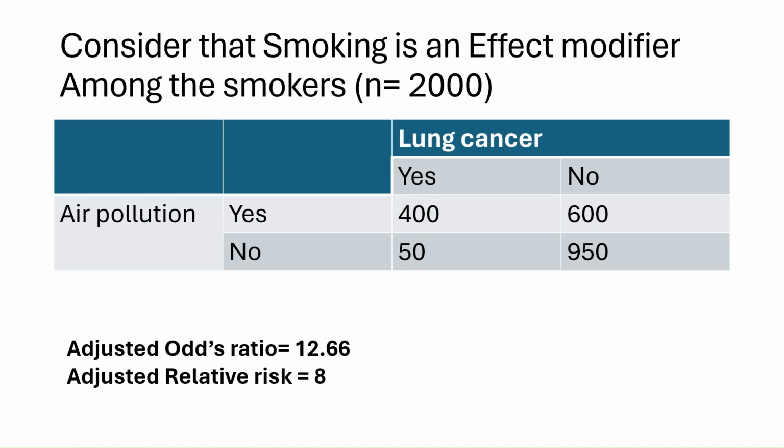Now, let us consider the second scenario, where smoking will act as an effect modifier. When we stratify based on the smoking status and look at the association of air pollution and lung cancer among the smokers, we will get a very different result. We have a higher proportion of people having lung cancer among those exposed to air pollution. As a result, we will obtain an adjusted odds ratio of 12.66 and an adjusted relative risk of 8, which is much higher than the unadjusted values.